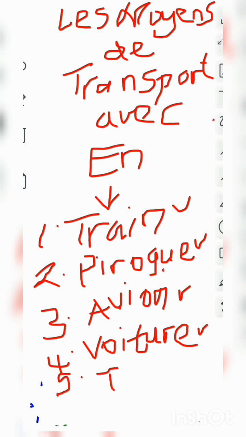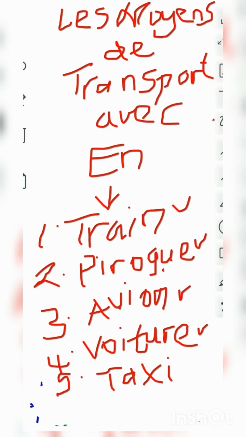with taxi. So always remember that "en" is used with these words, these means of transportation: train, pirogue, avion, vessel, taxi. I don't know how you are going to remember, but there is a way that I remember.